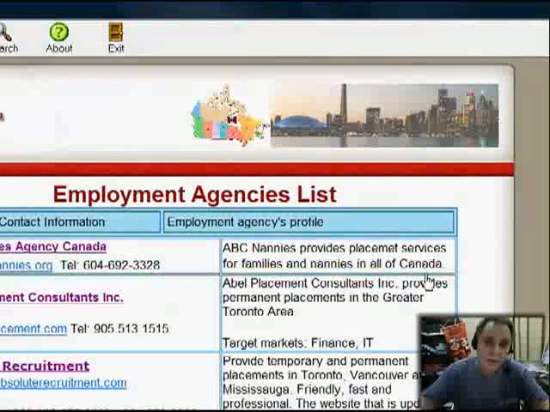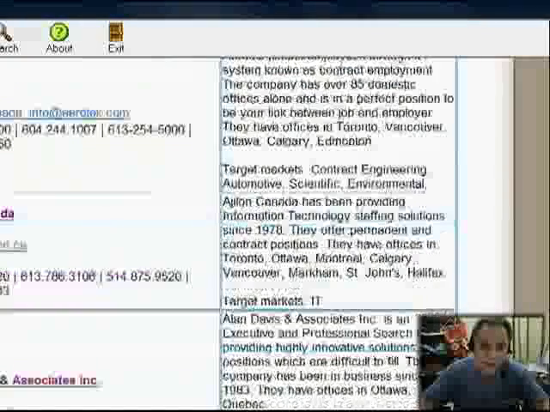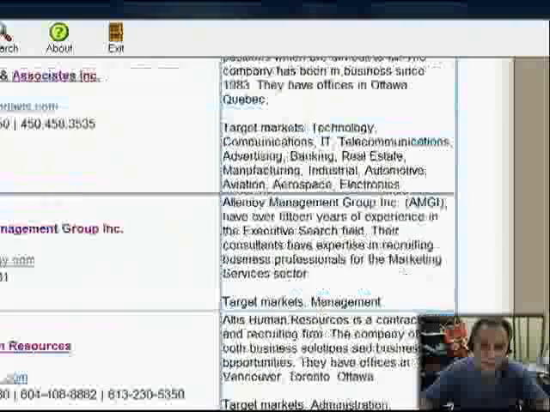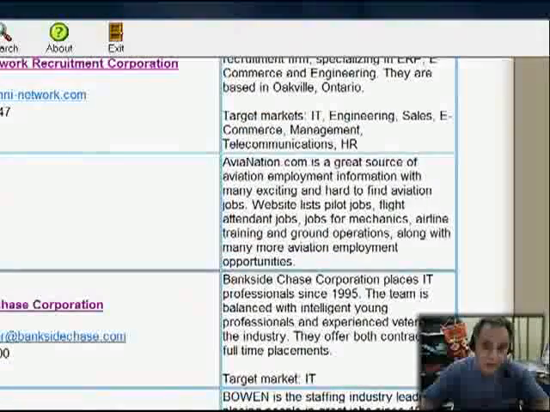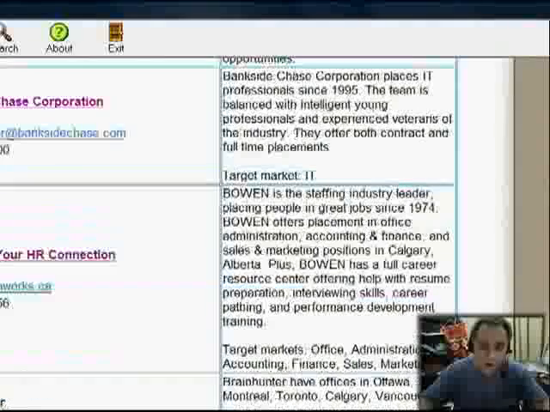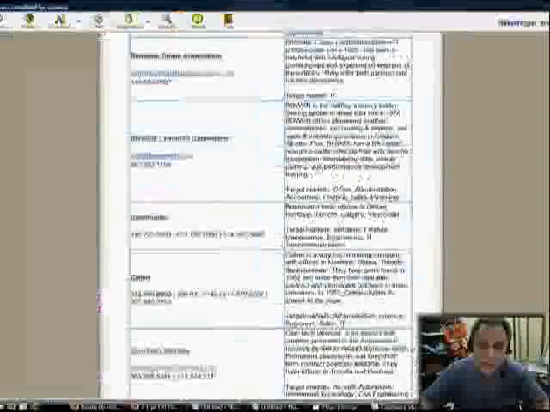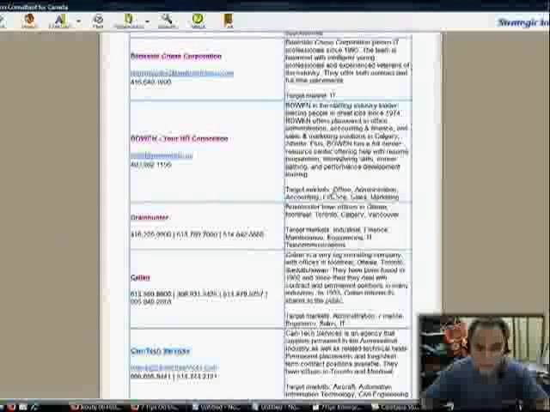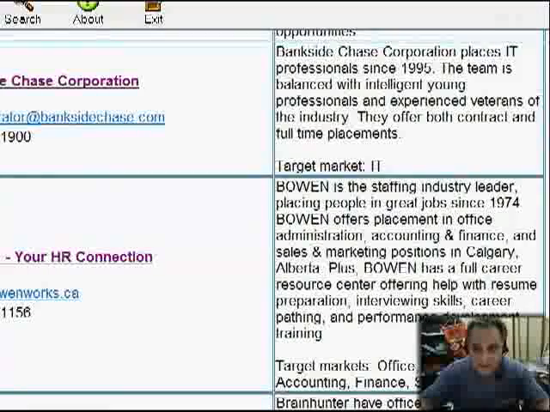Now here's an employment agencies list. Every single agency here, and you can see you have a lot of them, they specialize in helping you find a job and helping the employer who employs you to find a good candidate for the job they offer. So as you can see, right here they list jobs. These people mostly offer office, administration, accounting, finance, sales, and marketing.